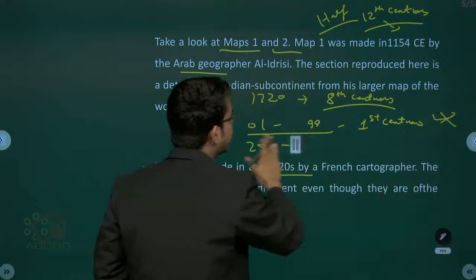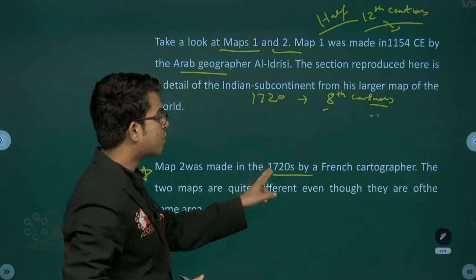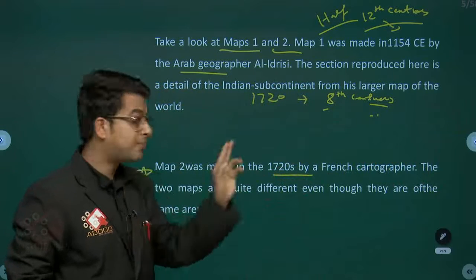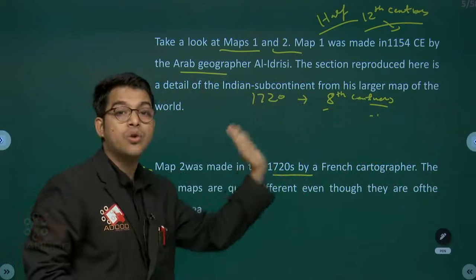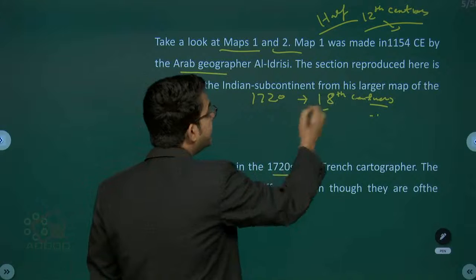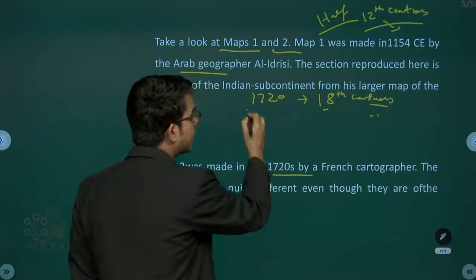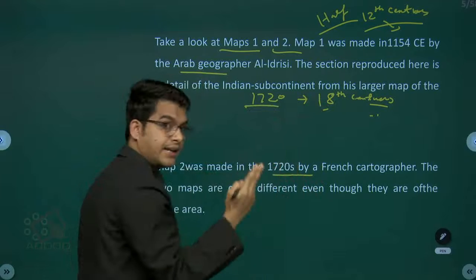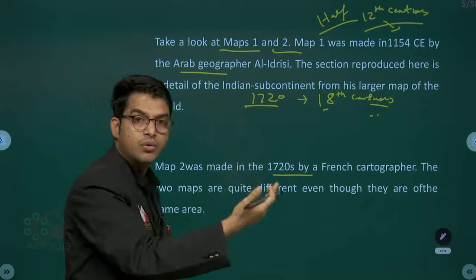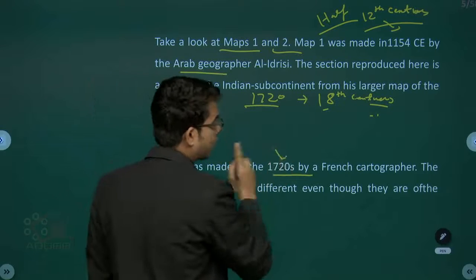This is the portion that if you divide it, you will understand. So what are we talking about, the 1720s? 1720 means not the 17th century, but the 18th century, because it is going to cover the 18th century. And specifically, the third decade, 21 to 29, because it is 1720s, not the second decade.